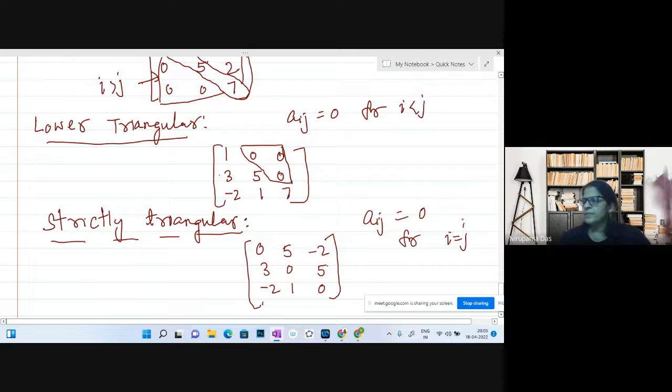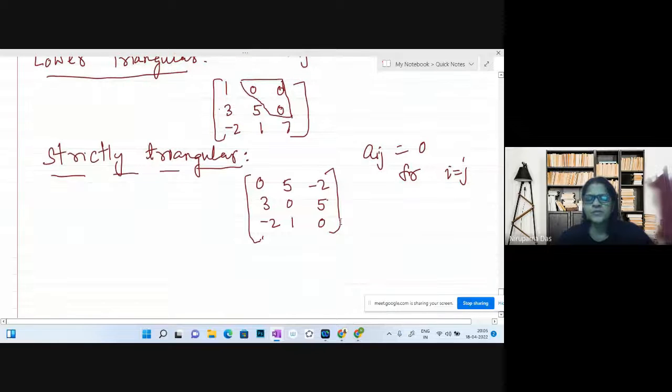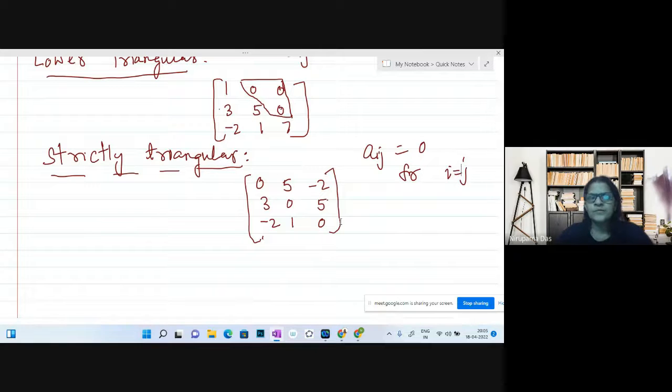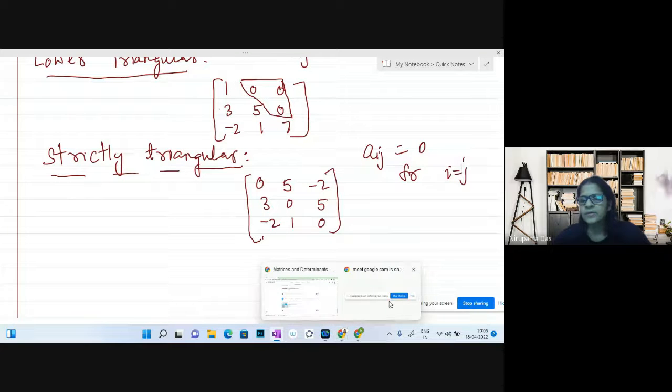Next class we can have the comparison of matrices, how we can compare two matrices, and addition, subtraction. I hope whatever we have done today is clear, though it is very basic and an introduction of the topic. I'm sure it will help you, because if the introduction is good and in detail, the other things will follow. Thank you so much. Just let me stop sharing.